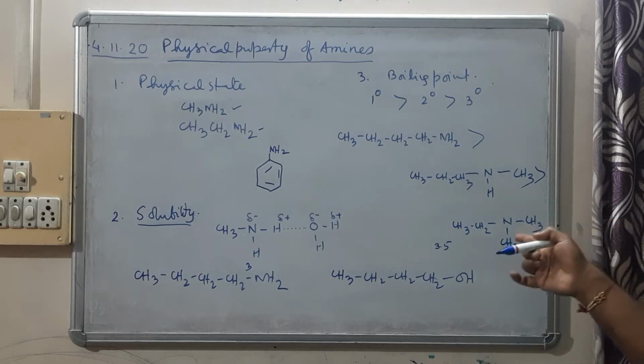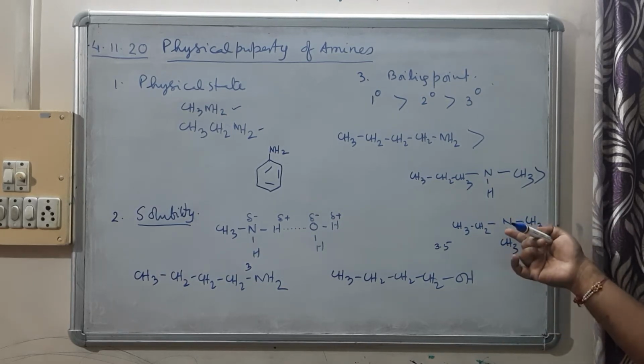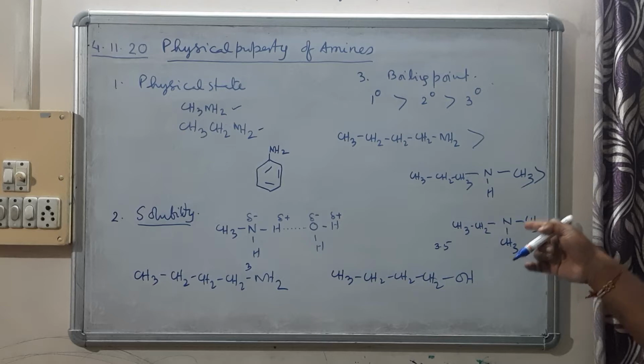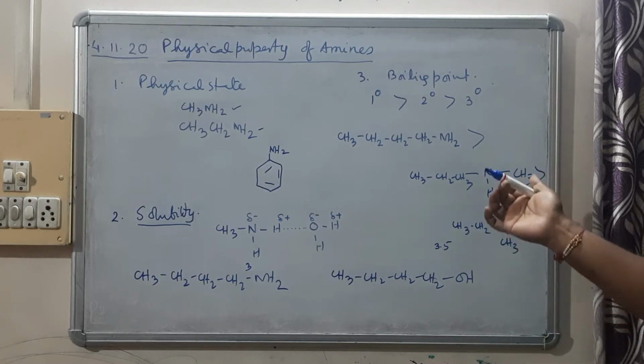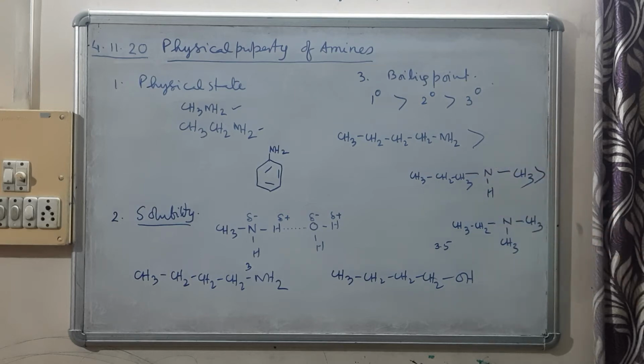In this case, since there is no hydrogen on N, the tertiary amine doesn't have intermolecular hydrogen bonding, and that's why its boiling point will be the least. So this is about the boiling point, and this is quite obvious: as the number of carbon atoms increases, the boiling point will also be more.